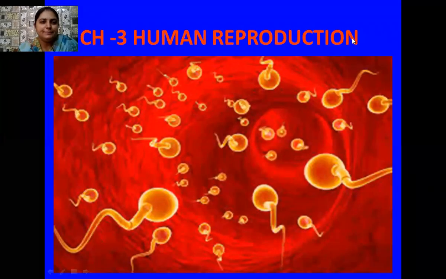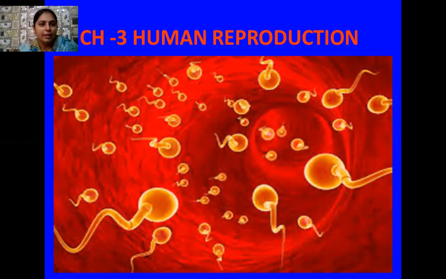Good morning, students. So today we are going to do the revision of chapter 3 of our NCERT book, and our chapter 3 is human reproduction. What we are going to revise in this chapter: we are going to study the male and female reproductive systems in detail, the various organs that function in the male as well as the female reproductive system. Then we will study in detail the process of gametogenesis.